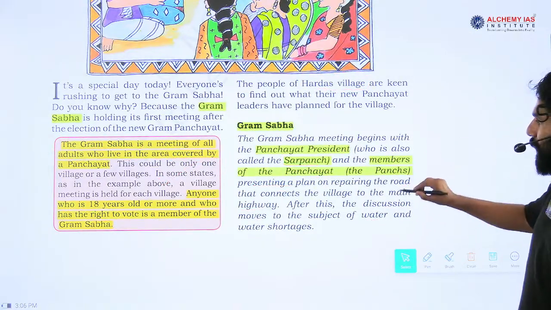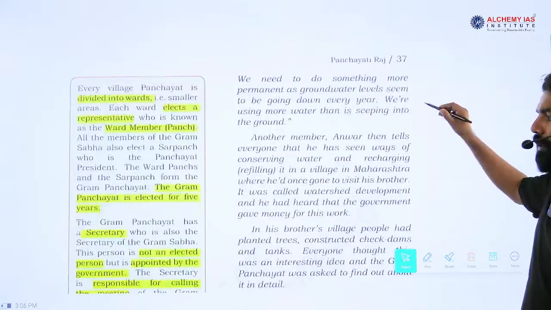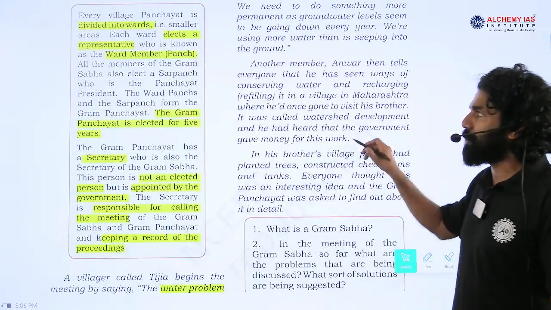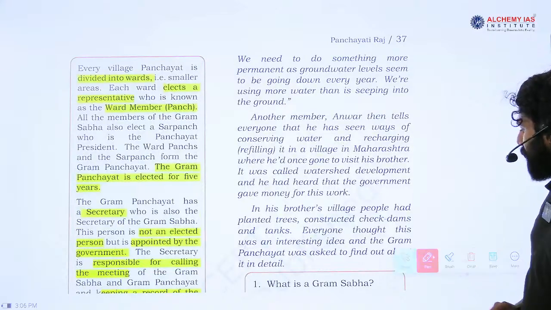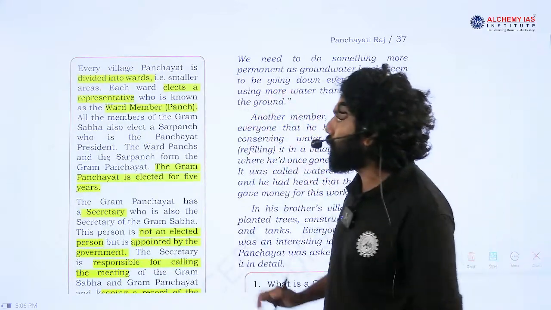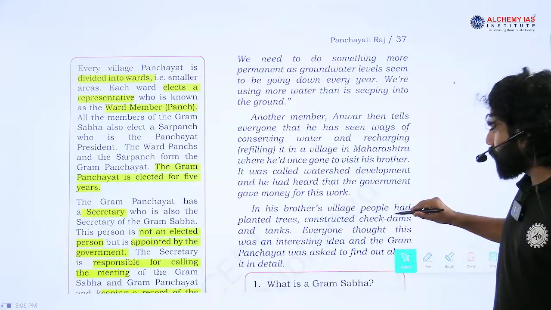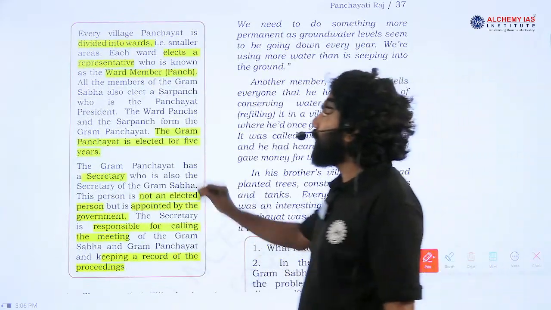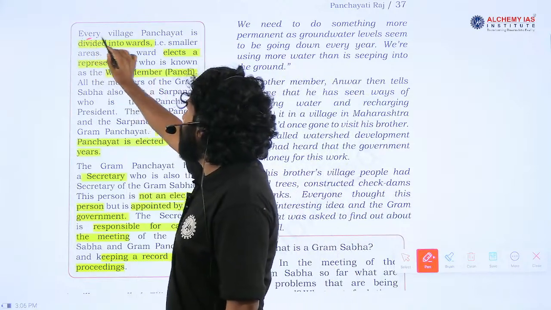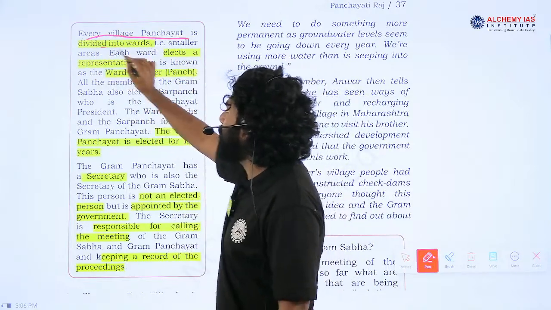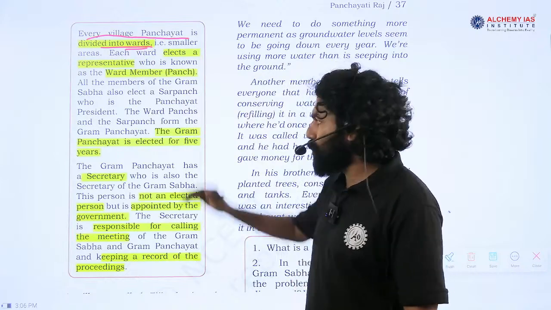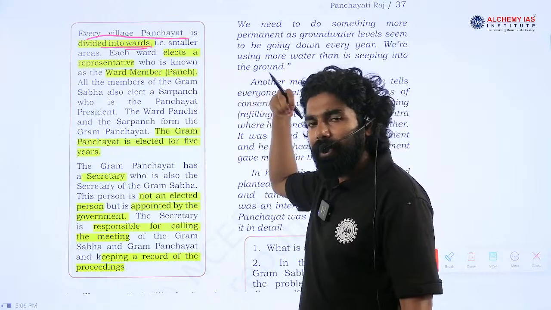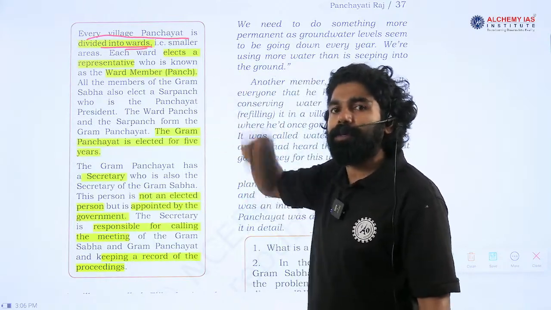So this is explained through an example of a story that they have given, the meeting happening at this Hardas village of Chhattisgarh. So for more points from our exam perspective, we can take it from this particular box again, and I will just go through this box here in this particular page of this chapter. We can read, every village Panchayat is divided into wards. So here in this paragraph, it is trying to explain how they are electing a representative to this Gram Panchayat.